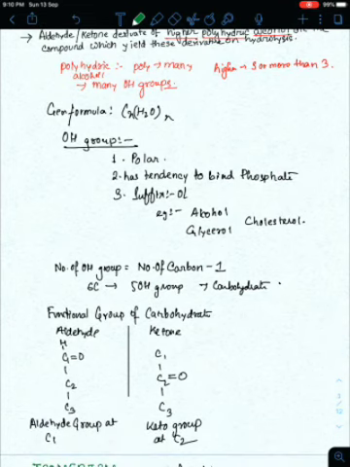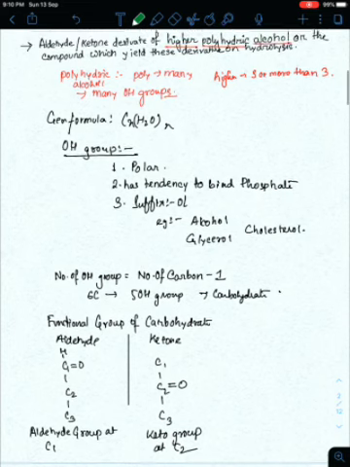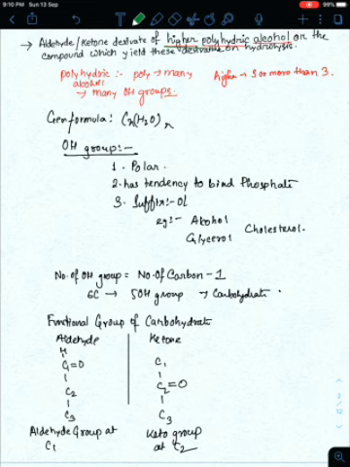Now carbohydrate has OH groups in it, because in the definition you can see higher polyhydric alcohol. From your school chemistry, the OH group is polar, has a tendency to bind phosphate, and we use the suffix "ol" for any alcohol, for example glycerol, cholesterol.